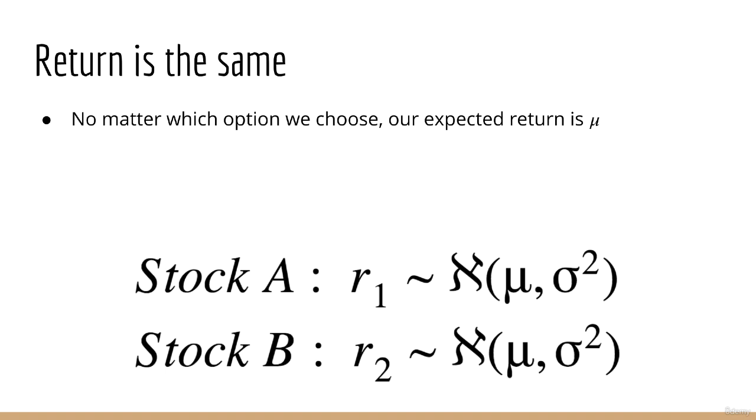Okay, so let's look at how to answer this question. First, note that whatever choice you choose, you will always have the same expected return. If you only invest in stock A, your expected return is mu. If you only invest in stock B, your expected return is also mu. If you invest half in stock A and half in stock B, then your expected return is 0.5 times mu plus 0.5 times mu, which is still mu.